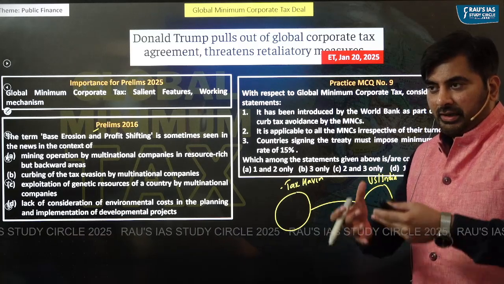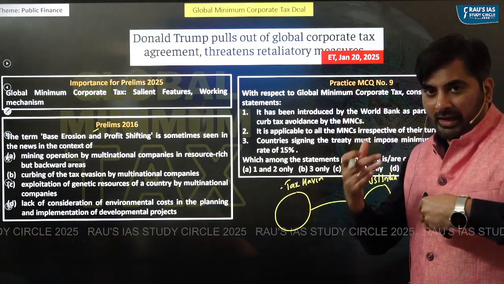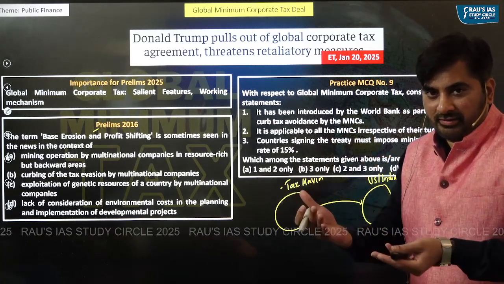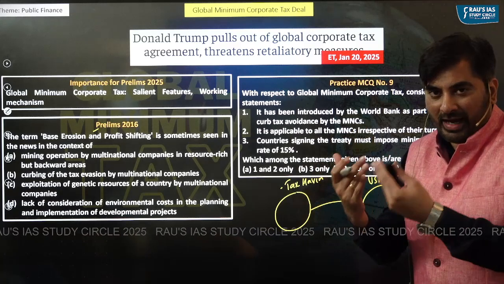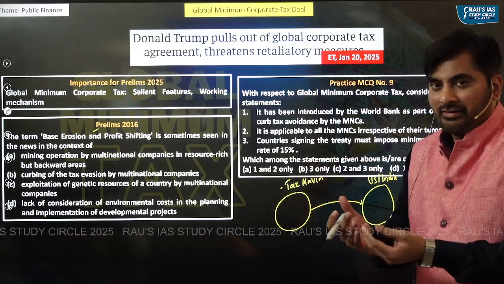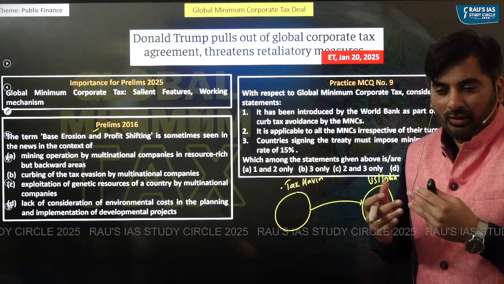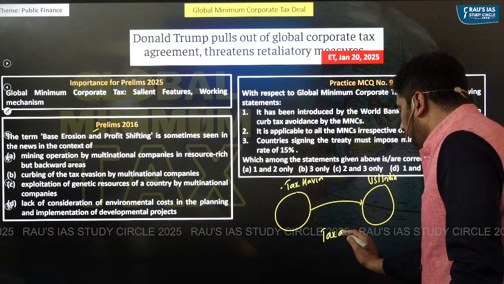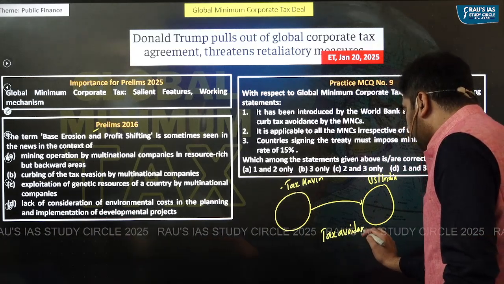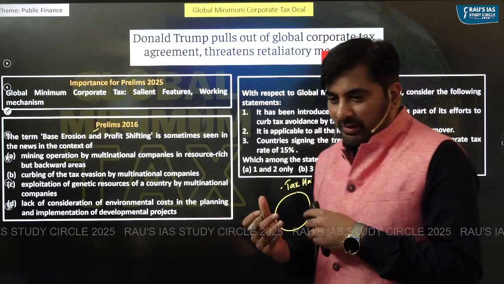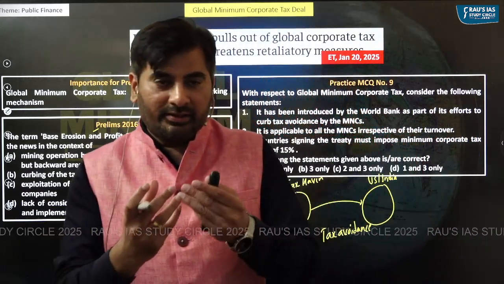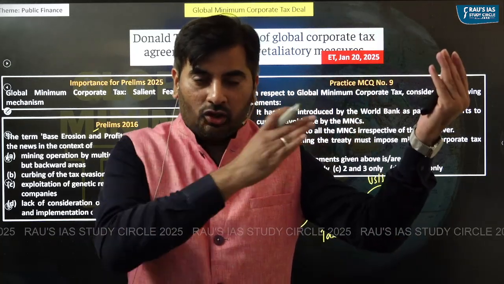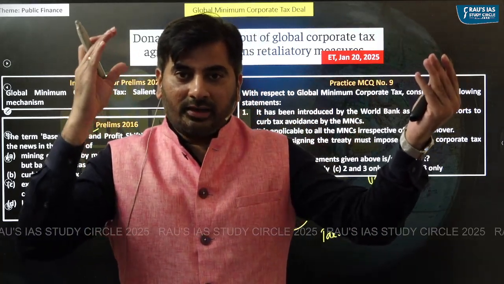So this particular company, even though it is earning profit in other countries such as US or India, because it is registered in a tax haven country, it will be required to pay tax in a tax haven country. And in tax haven country, the corporate taxes are very low. So that way, this company will be able to avoid payment of taxes. So what is happening here is this company is shifting its profit from a country where the tax rate is high to a country where the tax rate is lower.